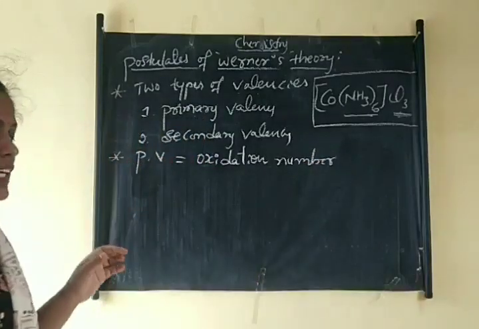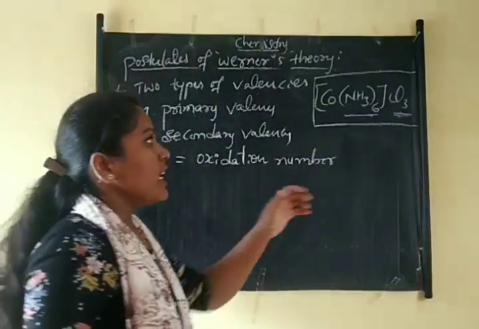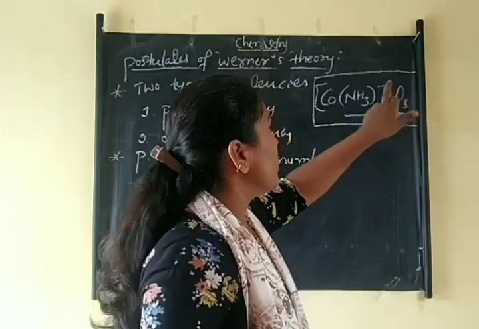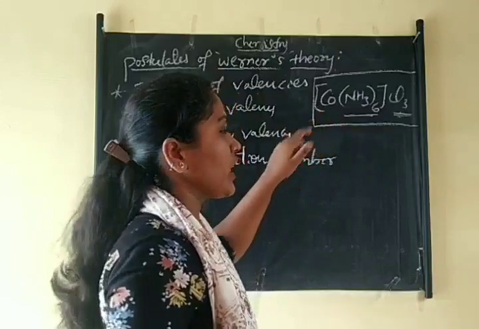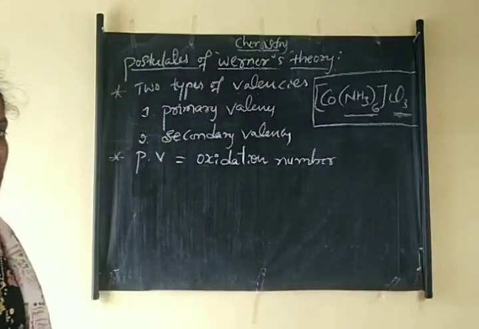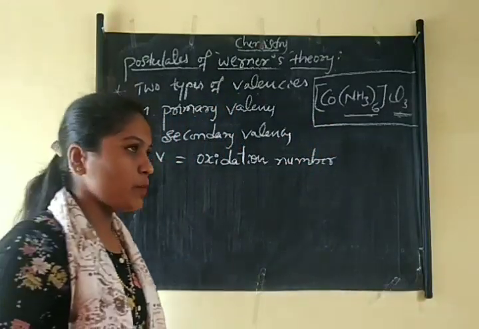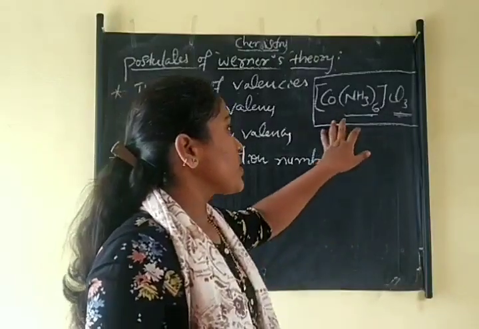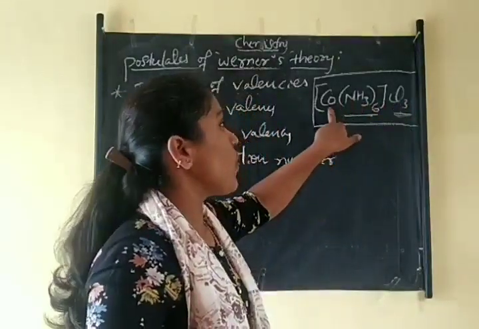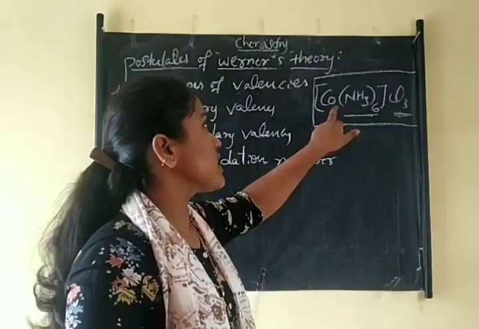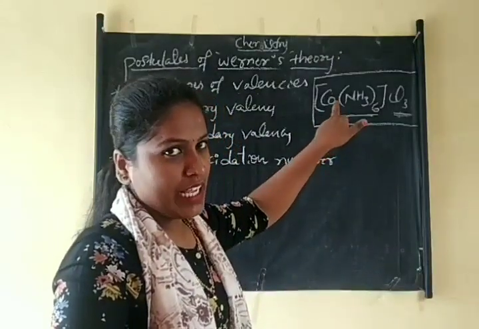Not in all coordination compounds, but in most coordination compounds, the primary valency is equal to the oxidation state of the central metal atom.